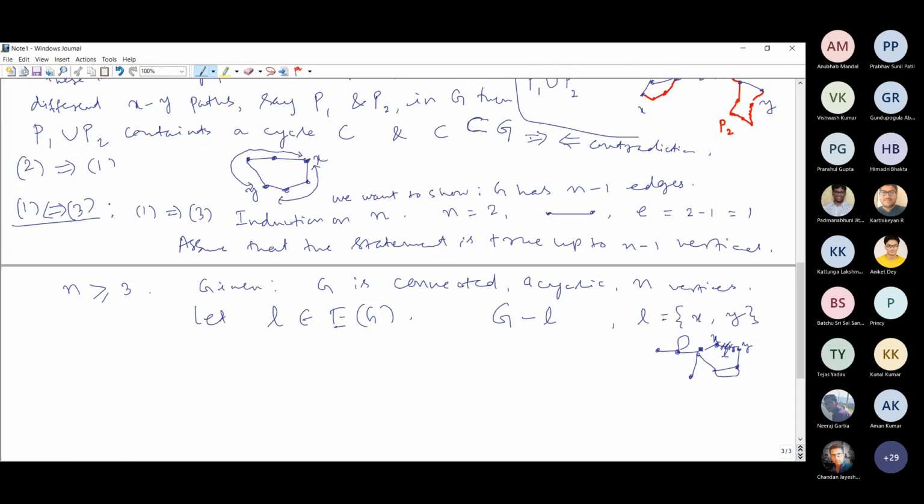However, if you remove a vertex, say Z is this vertex, in graph G, removal of the vertex Z means we remove Z as well as all the edges incident on this vertex. So you should understand the meaning of removal of a vertex and removal of an edge in a graph.